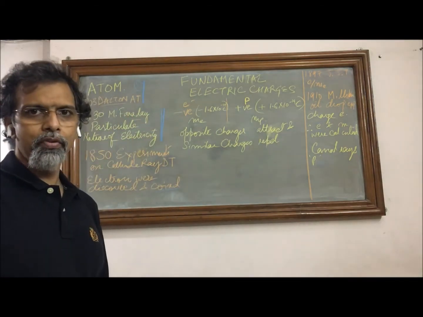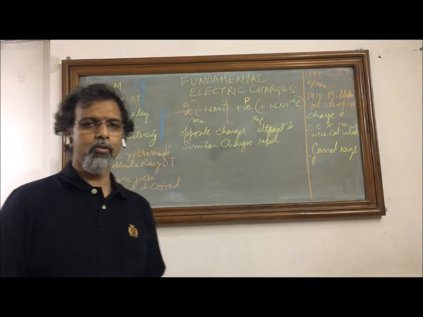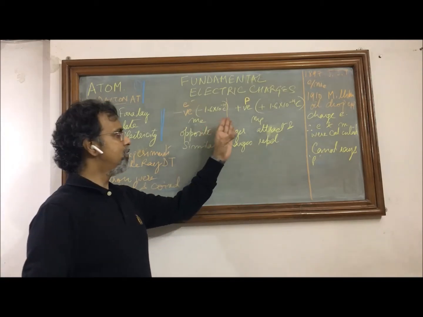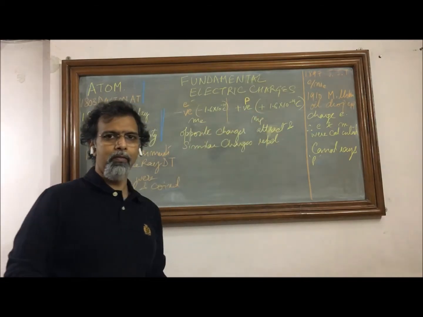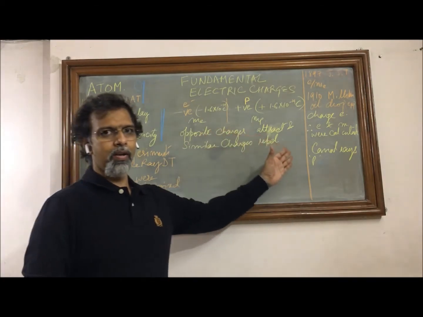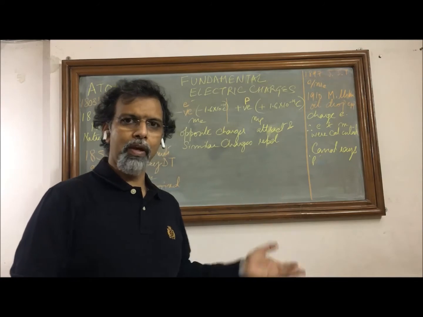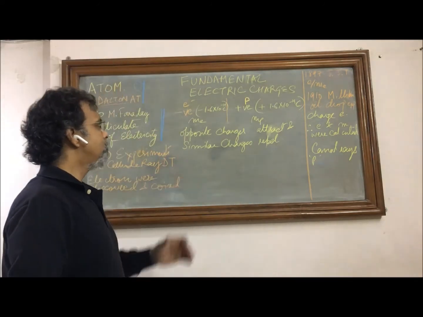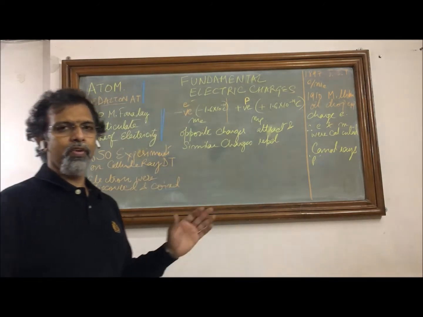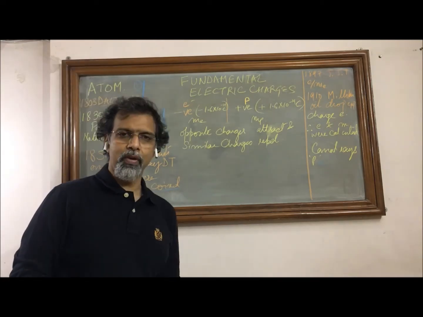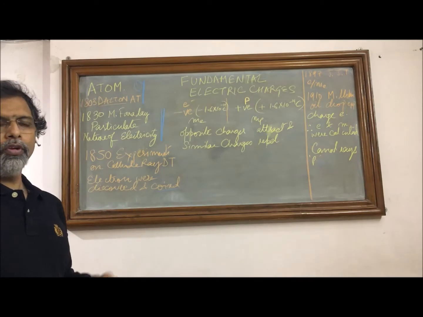Here I want to emphasize that as such there is no zero charge, and there is nothing less in this electron and nothing more in this proton by which we say that this is positive and this is negative. It is just by convention. It could have been the other way also, but as per convention the electron is assigned the negative value and the charge on the proton is assigned positive value, and they are opposite in nature.